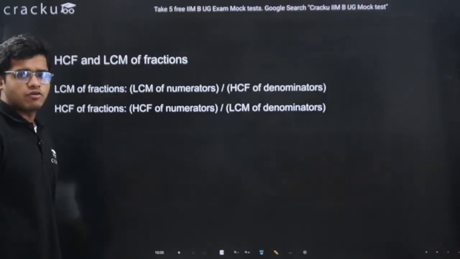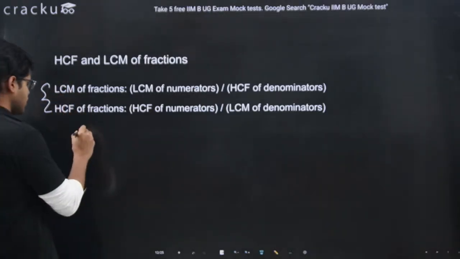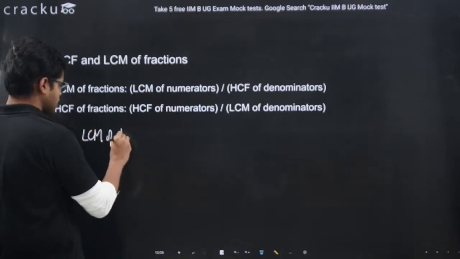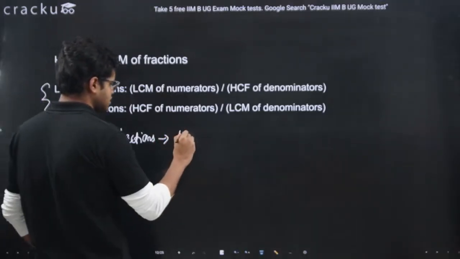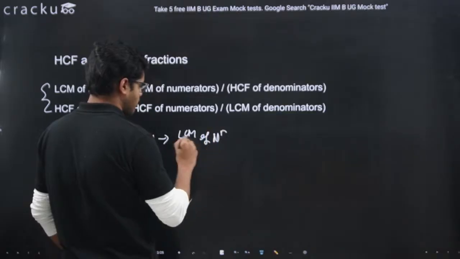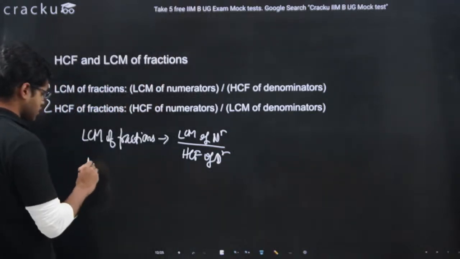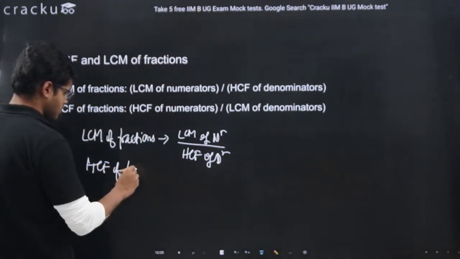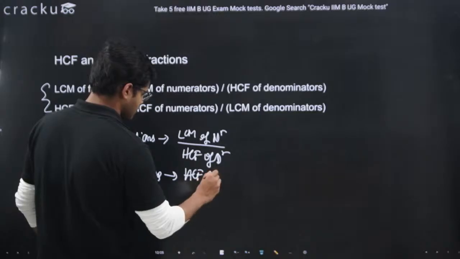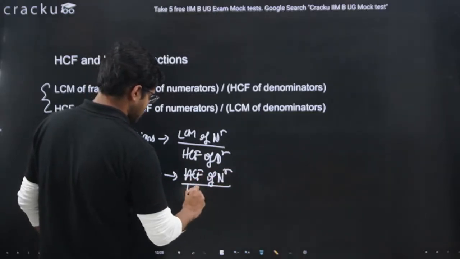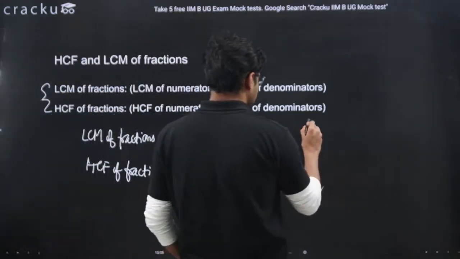Now comes HCF and LCM of fractions. We have two formulas. We also have a question in today's live class related to this. The LCM of fractions is the LCM of the numerators upon the HCF of the denominators, and the HCF of fractions is the HCF of the numerators upon the LCM of the denominators.